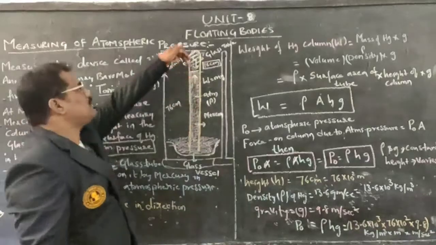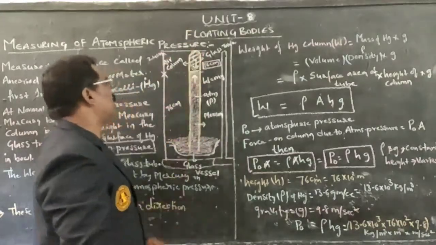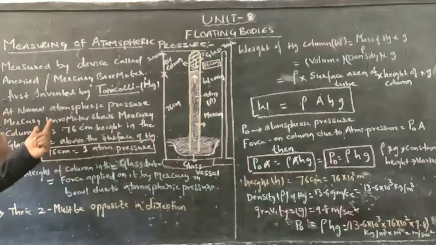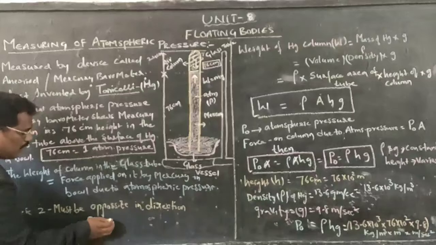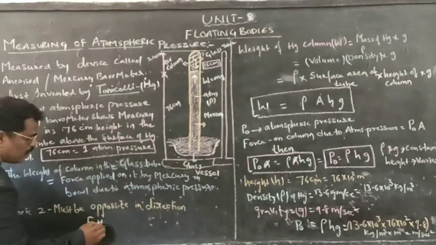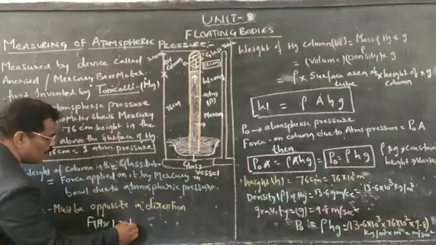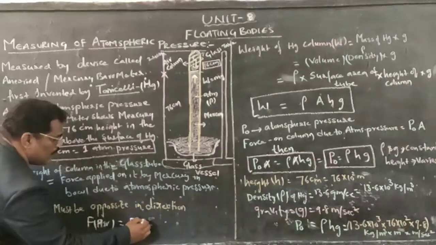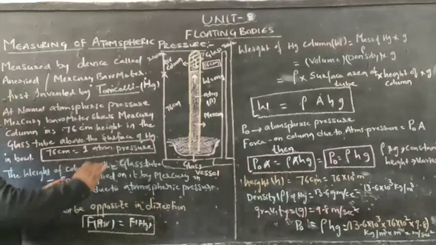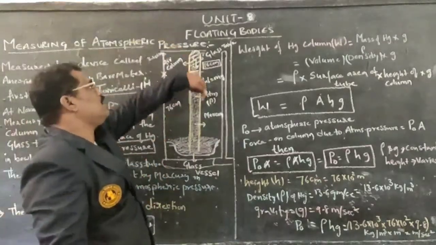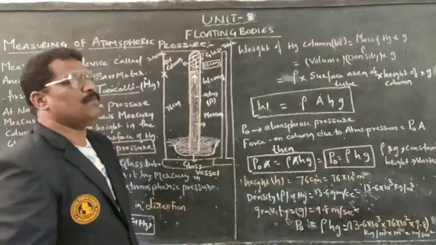Both the force exerted by the air column on the mercury and the force exerted by the mercury remain equal. Force exerted by the air column is equal to force exerted by the mercury. Both forces are equal but in opposite directions. One acts in the downward direction, the other acts in the upward direction.